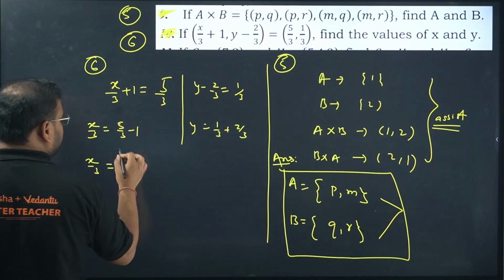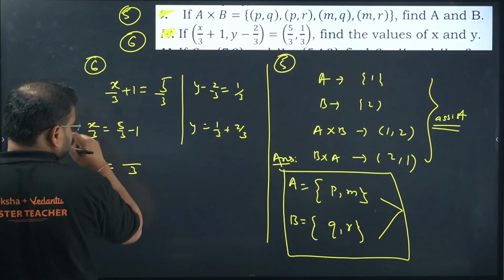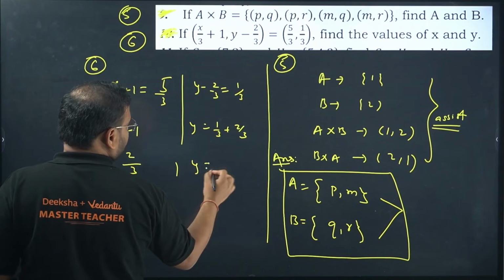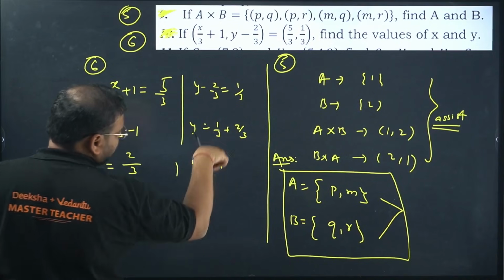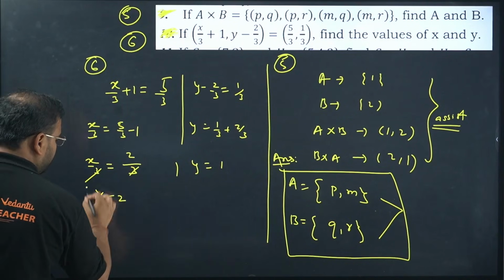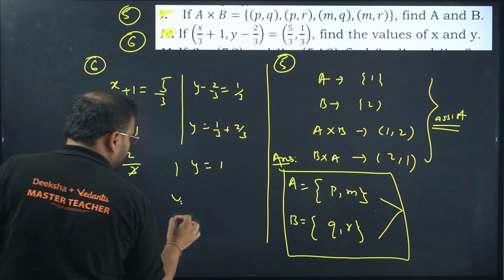x by 3. The difference of this will be 5 minus 3 only. So 2 by 3 over here. And 1 by 3 plus 2 by 3 is 3 by 3, which is 1 only. So I'm getting over here 3 and 3 cancel. The x value is 2 and the y value is 1.